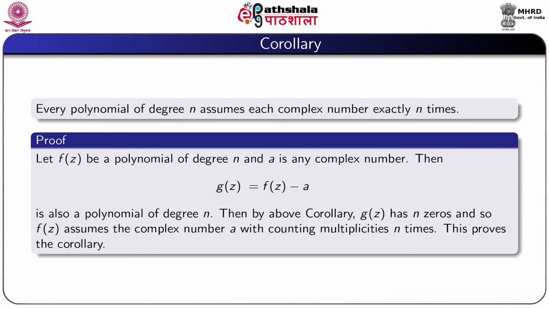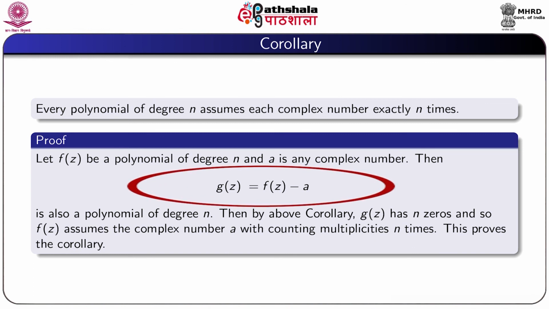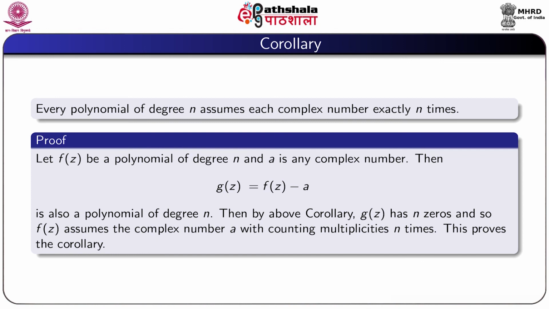Another result: every polynomial of degree n assumes each complex number exactly n times. Let f(z) be a polynomial of degree n and a is any complex number. Then g(z) equal to f(z) minus a is also a polynomial of degree n. Then by the above corollary, g(z) has n zeros, and so f(z) assumes the complex number a, counting multiplicities, n times. This proves our result.